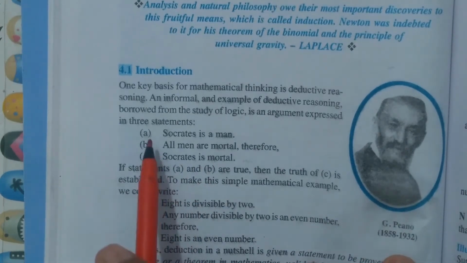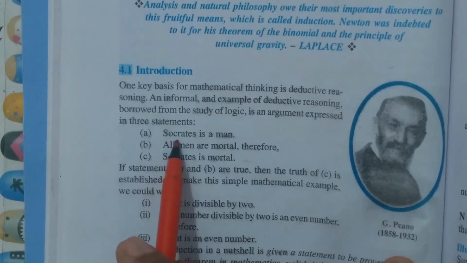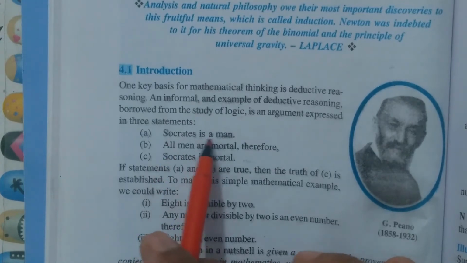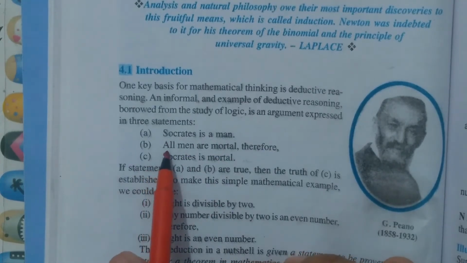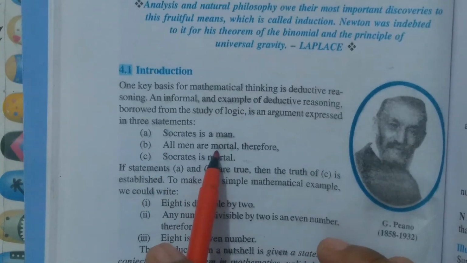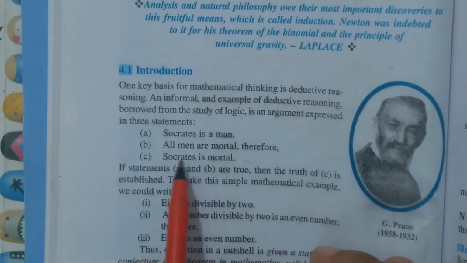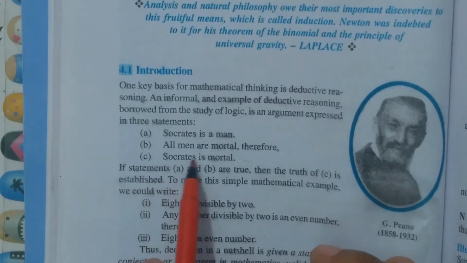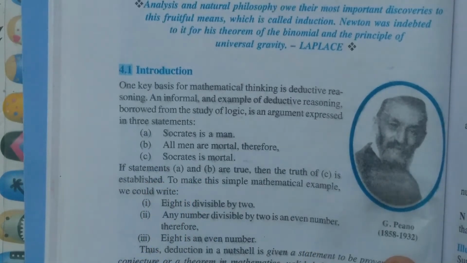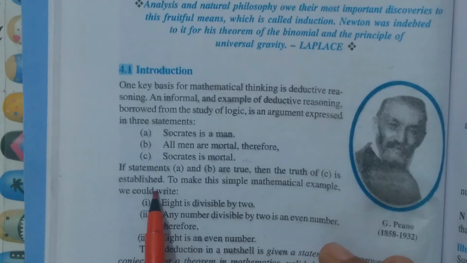Once again, the first statement is Socrates is a man. The second statement is all men are mortal. Therefore, the conclusion is the third statement, which is Socrates is mortal. If statements A and B are true, then the truth of C is established.